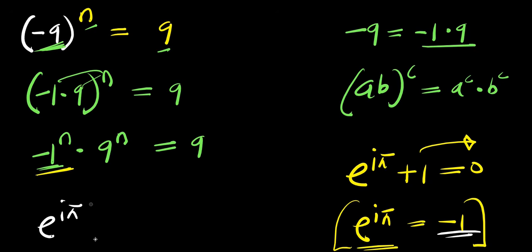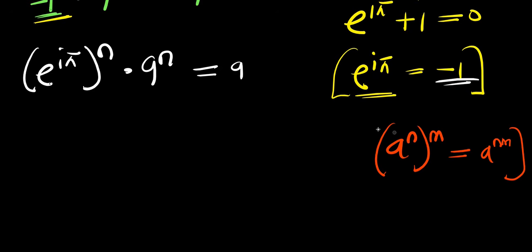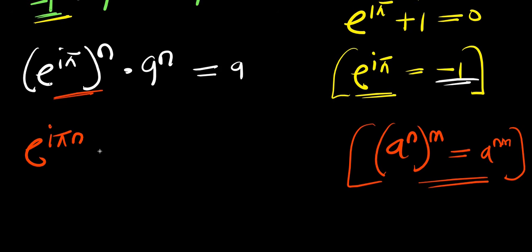That means what I'm going to have here is (e to the power i times pi), which is this -1, raised to the power of n, times 9 raised to the power of n, and this equals 9. So right now we consider this identity. If you have (a to the power n) raised to the power of n, this equals a to the power n times n. I'm going to apply this identity right here. So I'm going to have e to the power i times pi times n, times 9 to the power of n, and this equals 9.